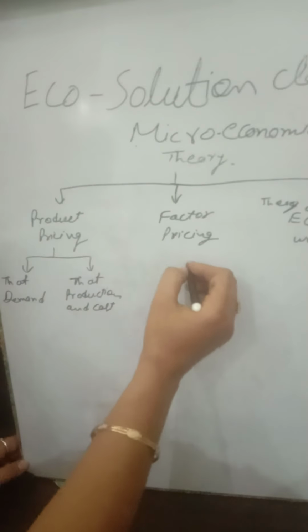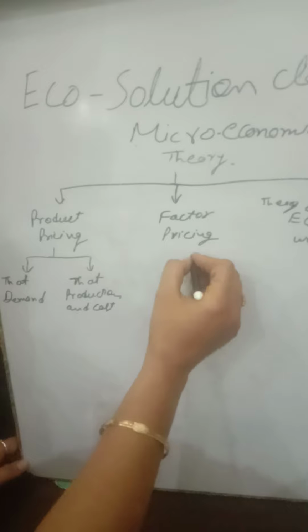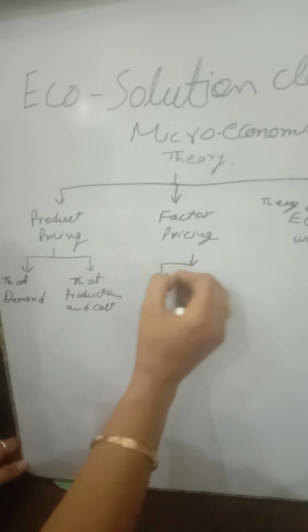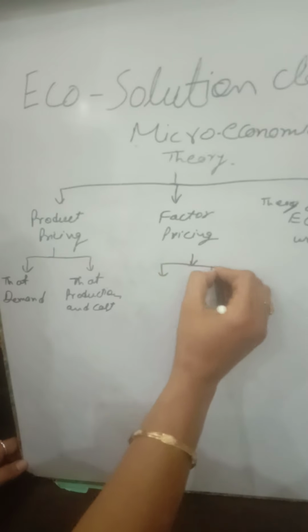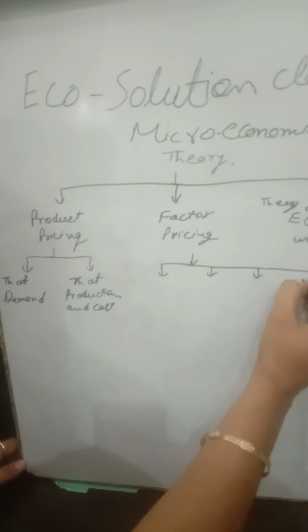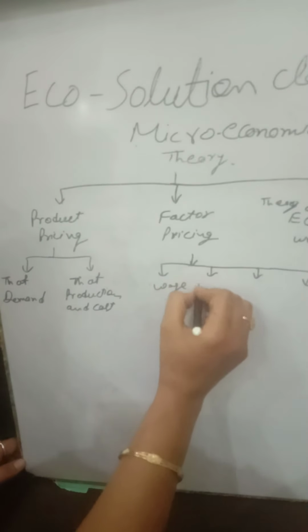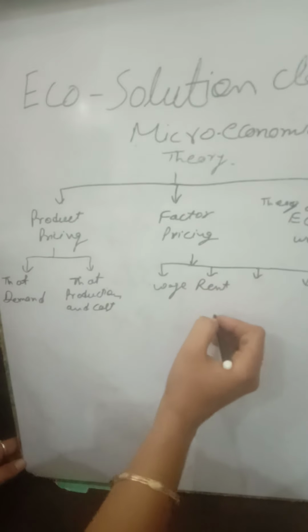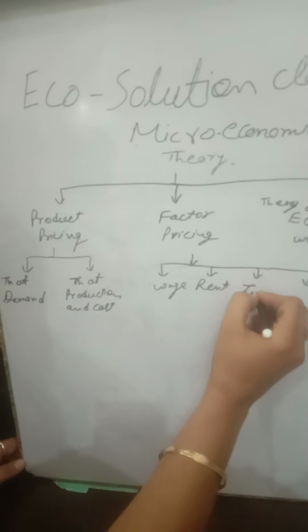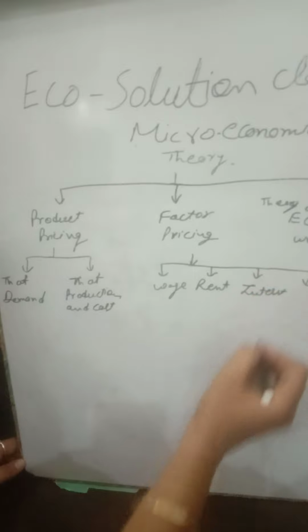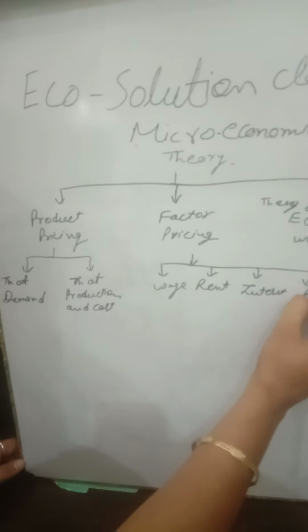And factor pricing consists of four theories: wage, rent, interest, and profits.